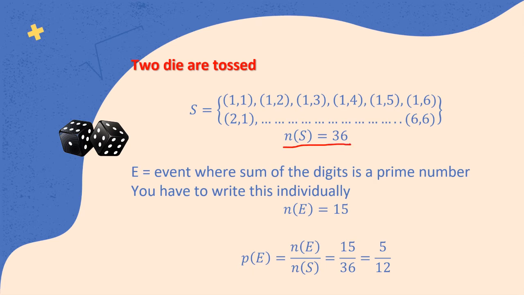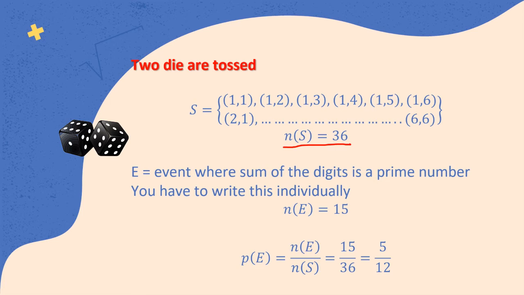Now this is fun. Let's look at E, an event where the sum of the digits is a prime number. Now you have to write this individually. What is the sum being a prime number? Do you know what's a prime number? A number that can only be divided by itself, and it cannot be further subdivided, and which results into a clean natural number.